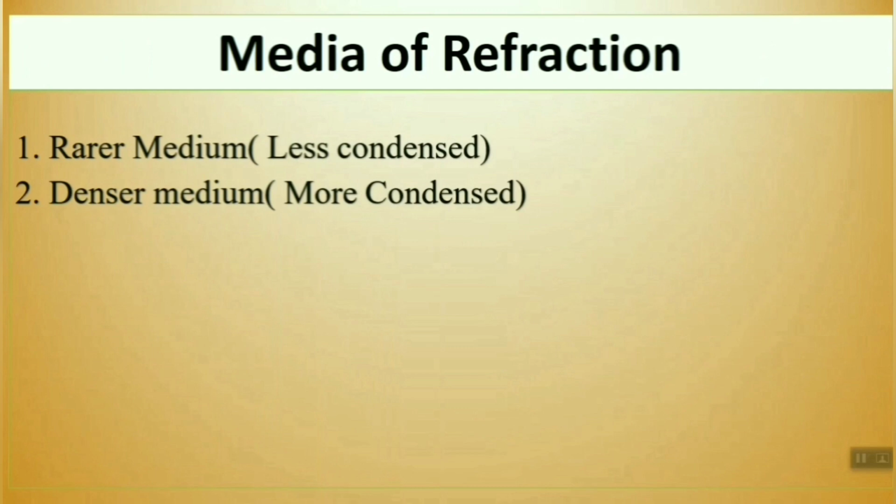So before proceeding light, we should know what are the media, because here we are learning refraction of light. Refraction happens only when light passes from one transparent medium to another transparent medium. So what are medium? You already know mediums. We are getting two types. Transparent medium means water, air, glass. So we are getting two medium. One is rarer, that means which one is less condensed, and the one is denser, which one is more condensed.